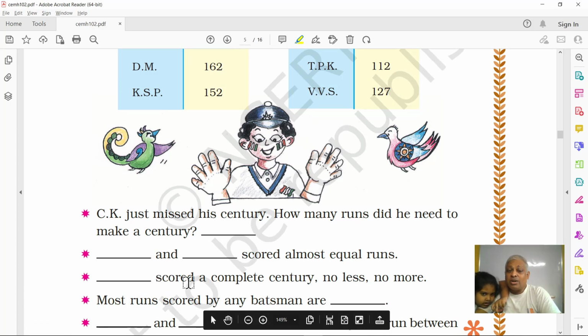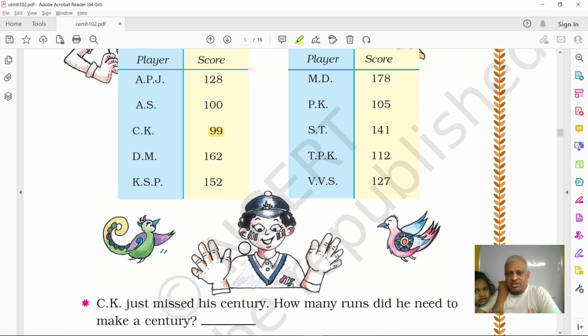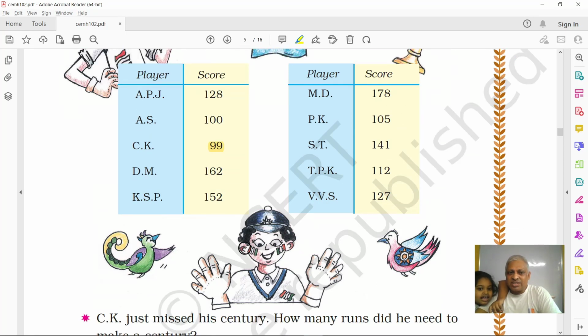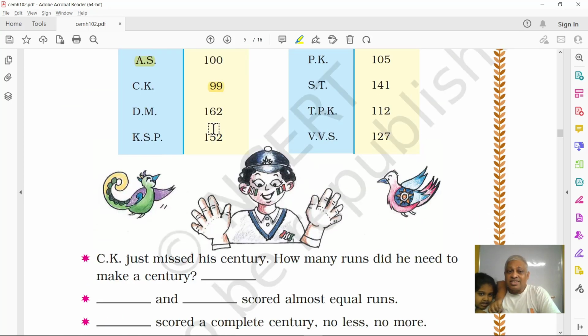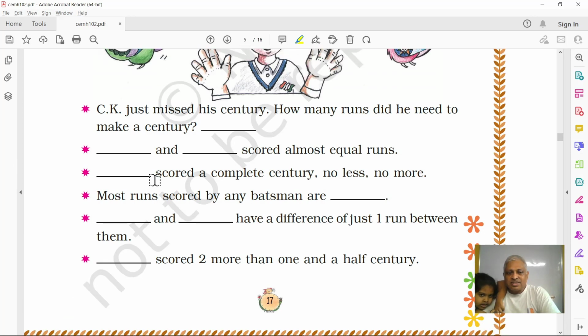Dash scored a complete century. No less, no more. So, this means someone made 100 runs. Who is that person? AS. AS made 100 runs. So, exact century. Right? Let us see the next question.